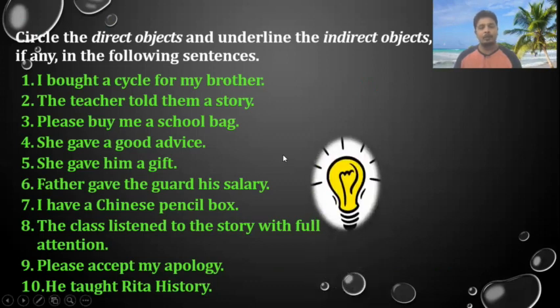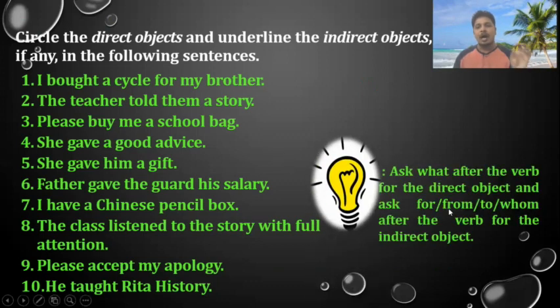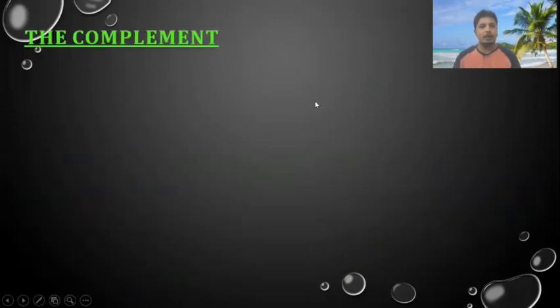Okay? Now, just remember this particular rule. Ask what after the verb for the direct object, and ask for, from, or to whom for the indirect object. When you ask what after the verb, immediately the answer is the direct object. When you ask for whom or from whom or to whom, then that will be the indirect object.